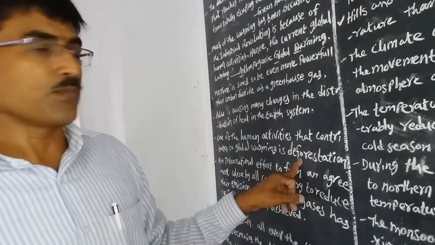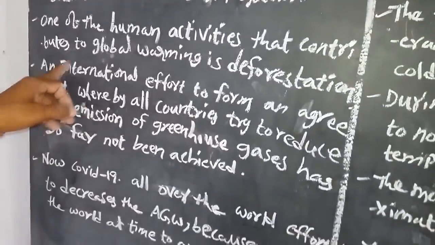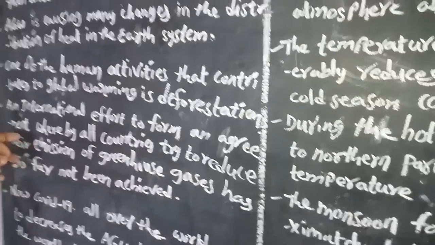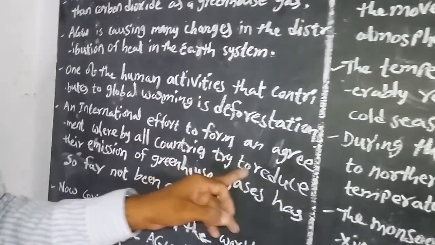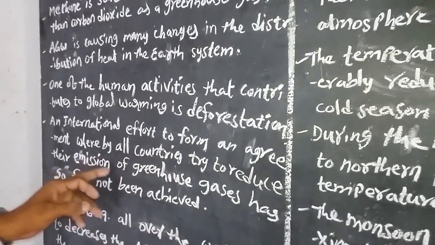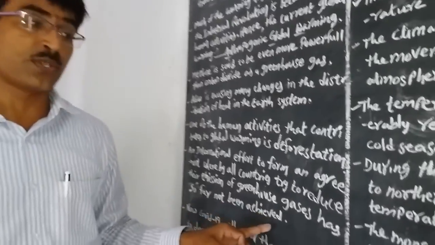That's why deforestation affects global warming. International efforts to form an agreement whereby all countries reduce the emission of greenhouse gases have so far not been achieved.